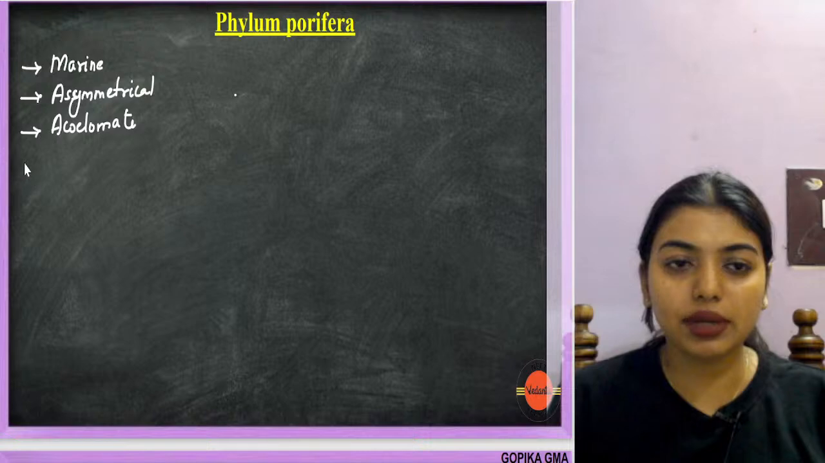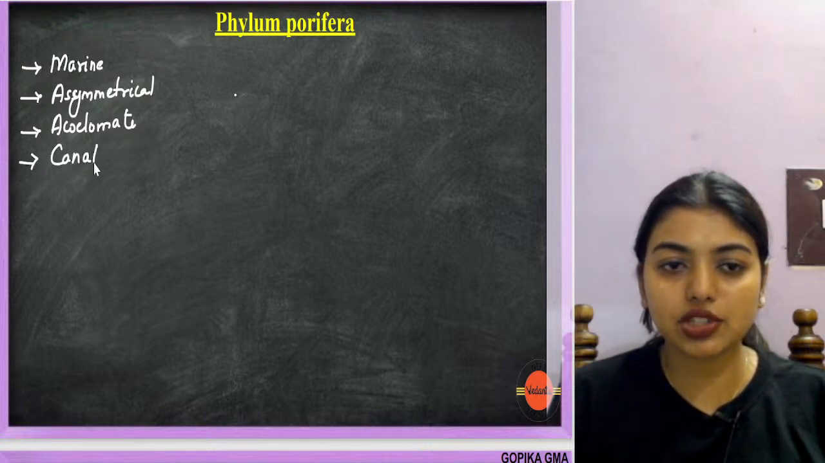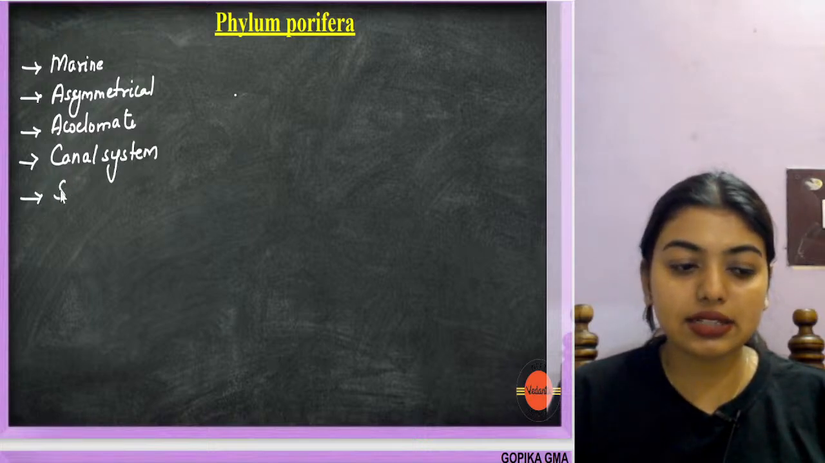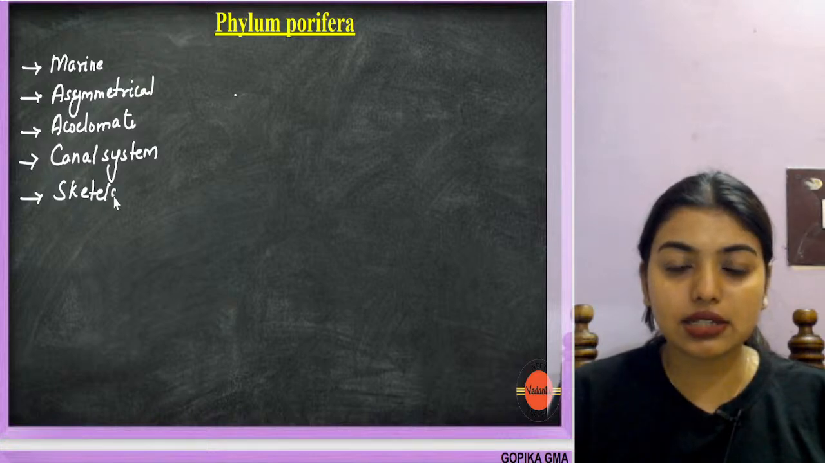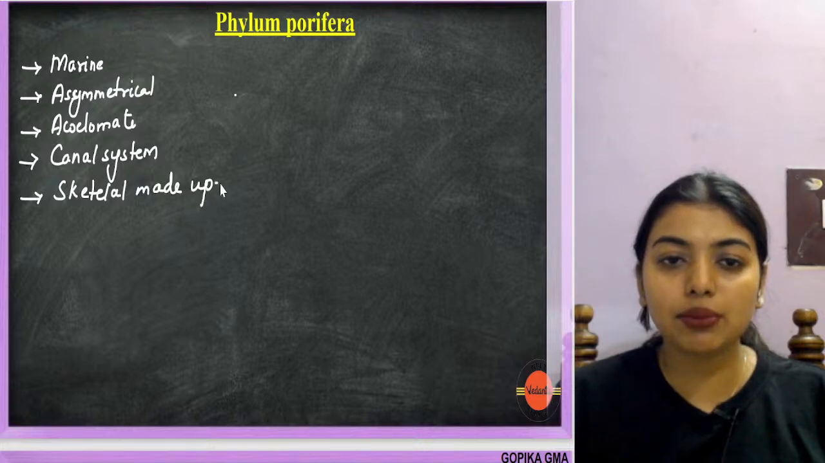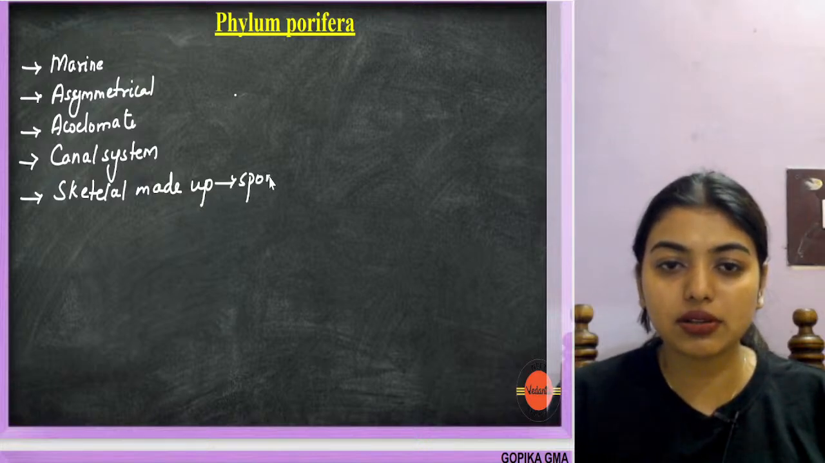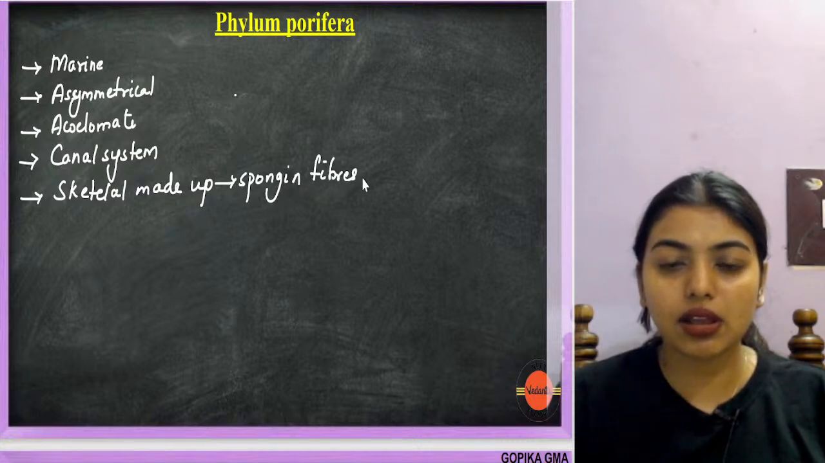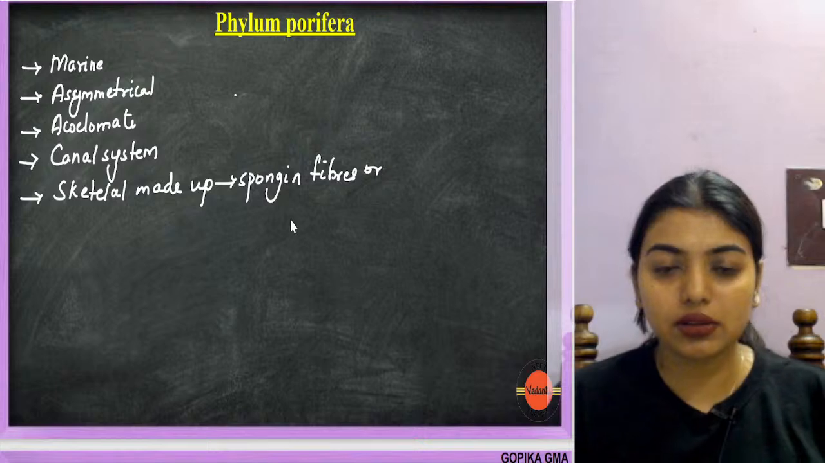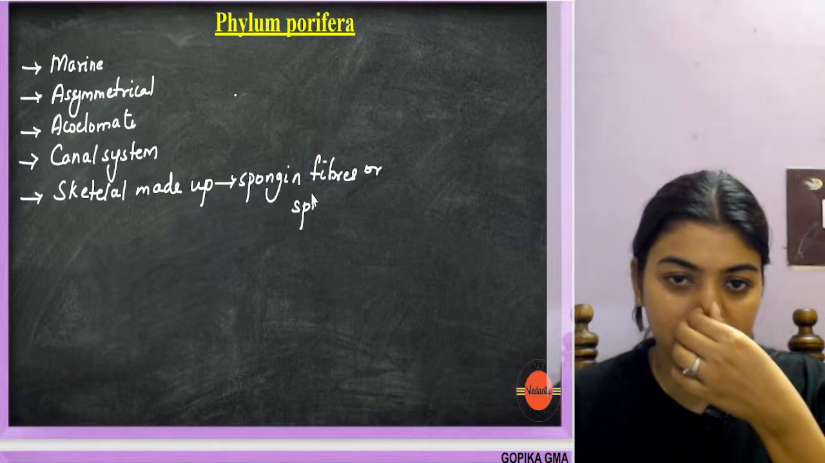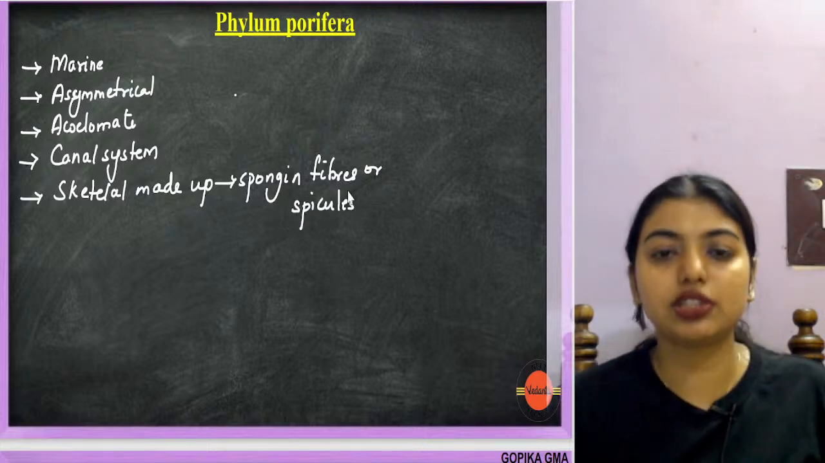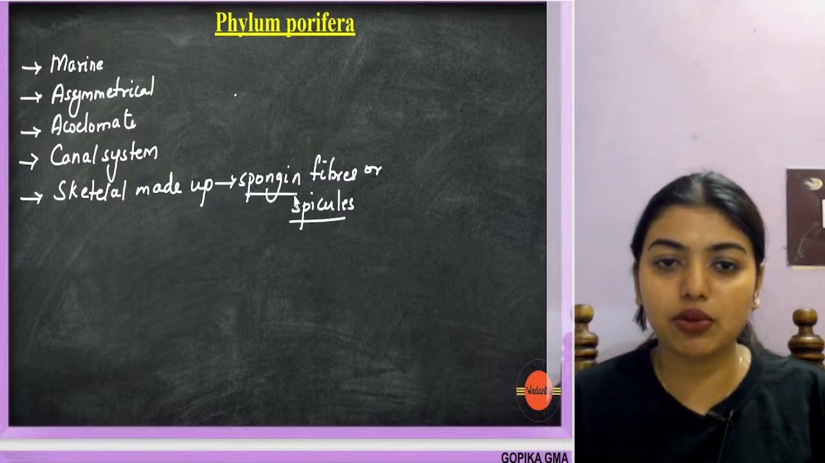Okay, they are acoelomate. Then you have to remember that they have a water canal system, which we just discussed. Oh, we forgot one thing, that is their skeletal system. Yes or no? The skeletal system is made up of spongin fibers or spicules, very important.